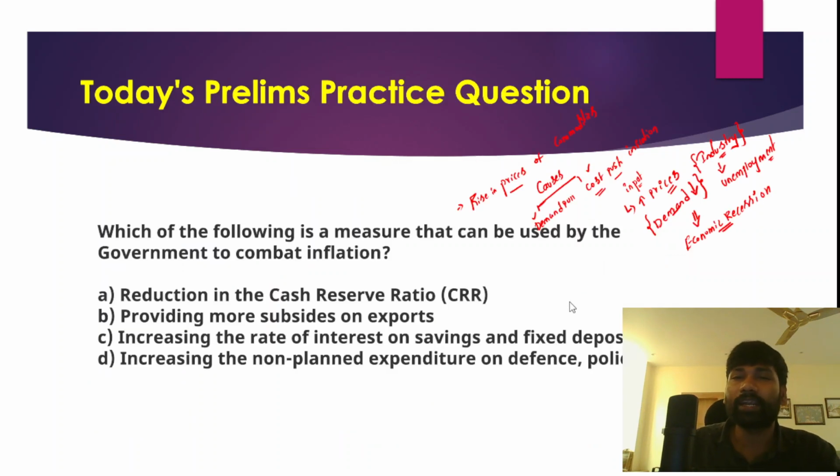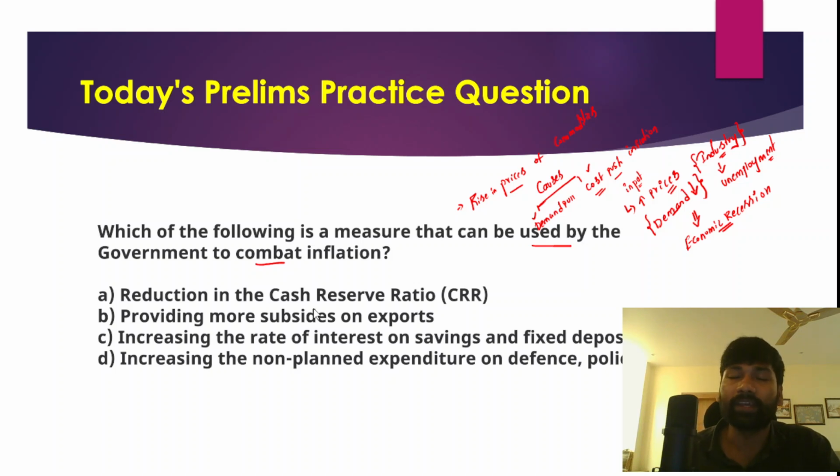Now we'll get back to the question. The question is, which of the following measures can be used to combat inflation? Generally, one thing that you need to understand is that in order to combat inflation, we need to reduce the money supply in the economy. If we reduce the money supply in the economy, we can bring prices under control, right? So the first option says that a reduction in the cash reserve ratio